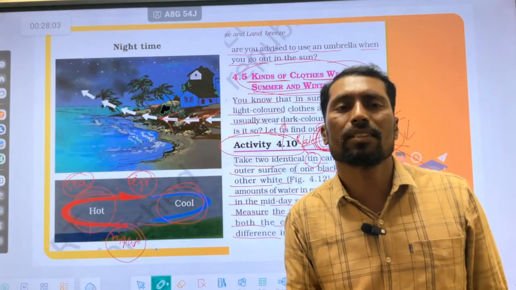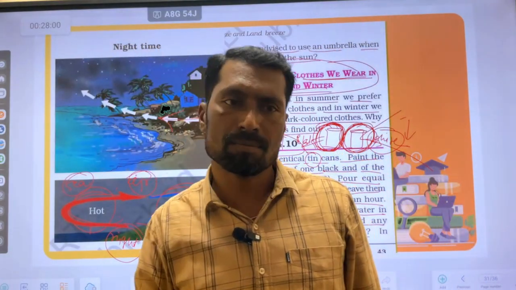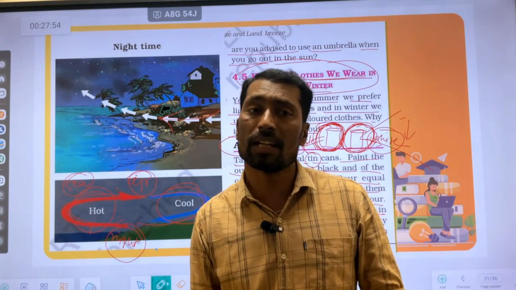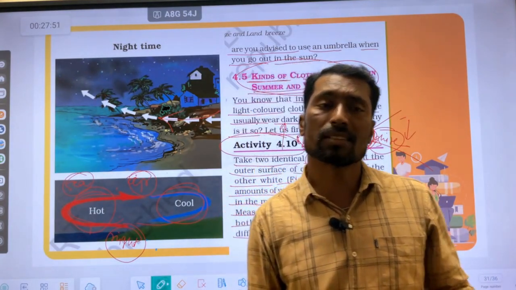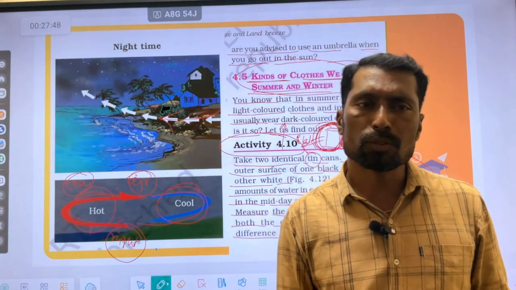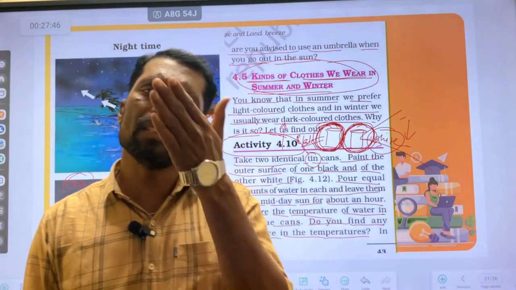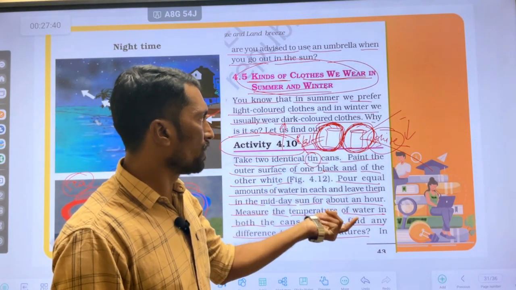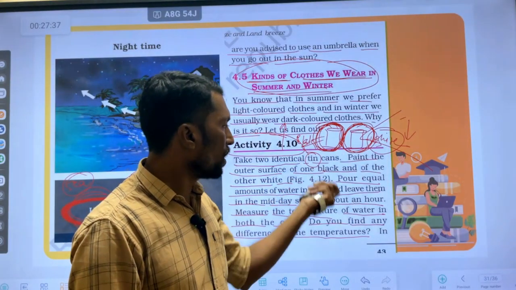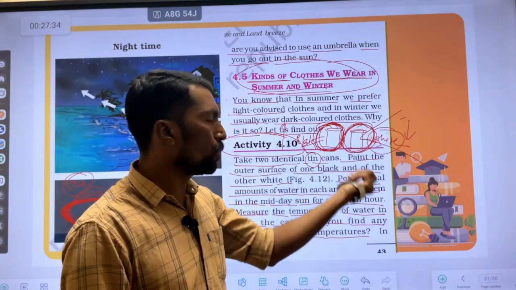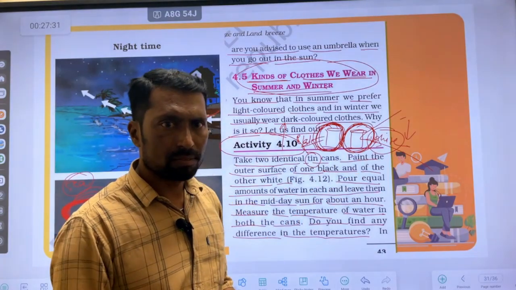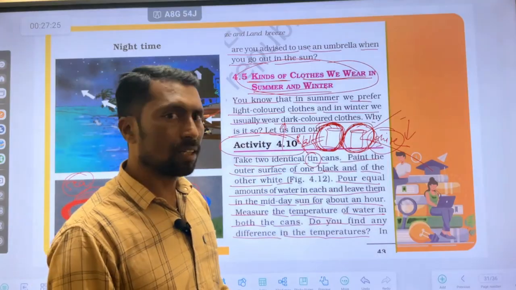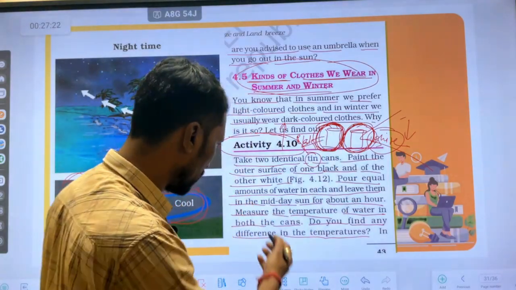Black color does not reflect the light rays, लाइट रेज को रिफ्लेक्ट नहीं कर पाते हैं, लेकिन व्हाइट की अगर बात करें तो वैसे लाइट रेज रिफ्लेक्ट होते हैं. According to this we can say that white color absorbs less heat energy and releases it immediately. So we put water in both the tin cans, one coated with black and one with white. The black one containing water heats up because black color absorbs the heat energy, while white does not. This is the small activity.